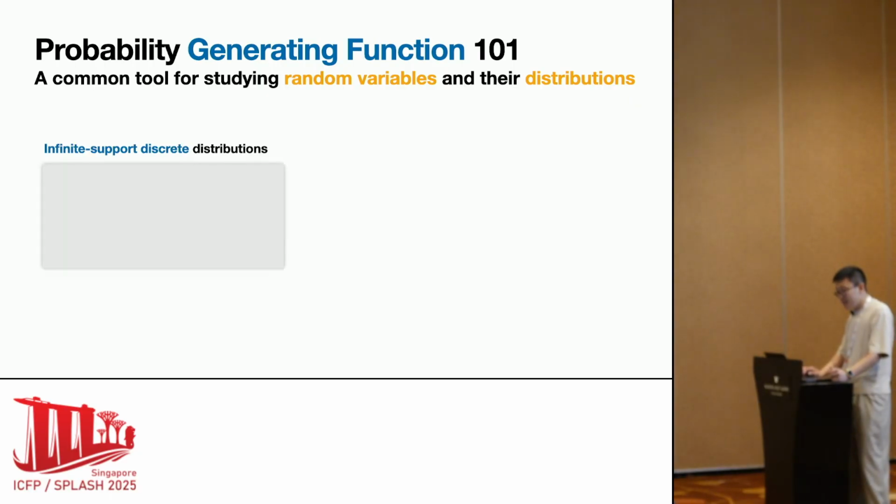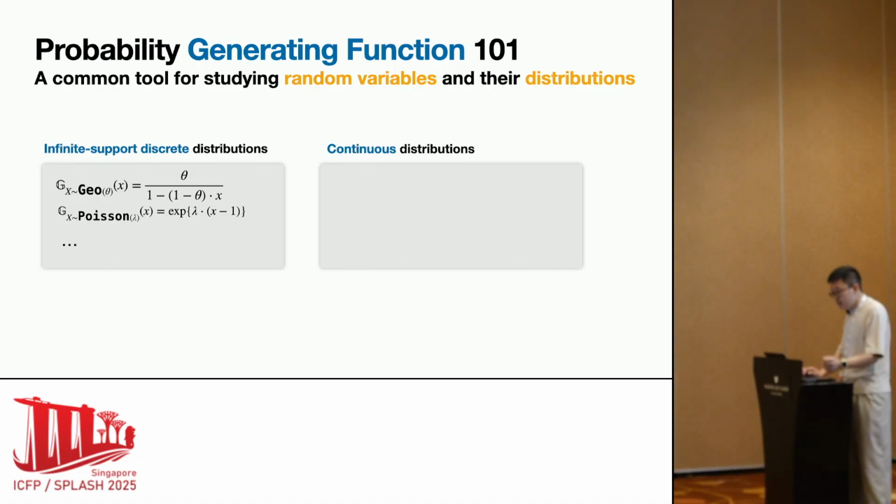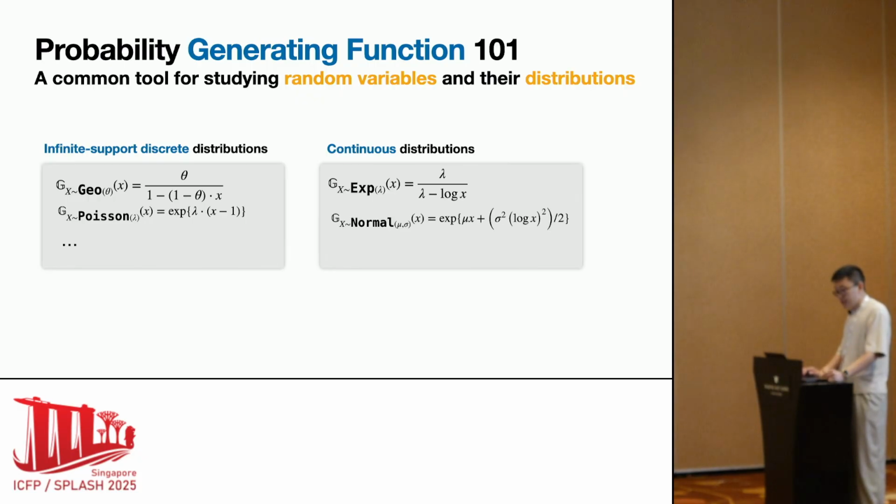But in fact, many common infinite support discrete distributions have closed form generating functions. For example, the geometric distribution, the Poisson distribution, and common continuous distributions also have generating functions, such as the exponential distribution and the Gaussian distribution. By choosing generating functions as compilation target, a PPL can represent these distributions, making it more expressive.